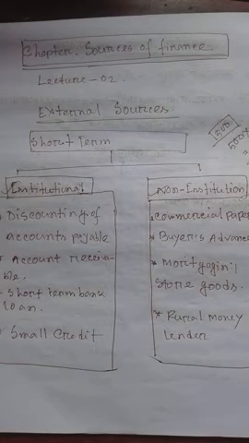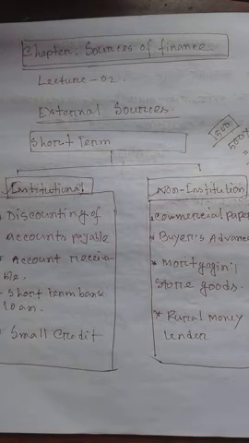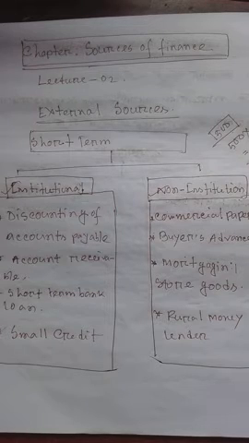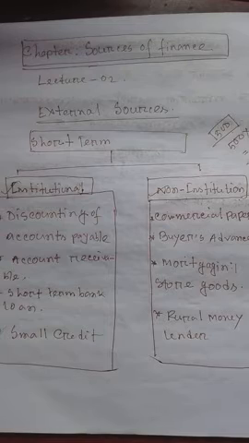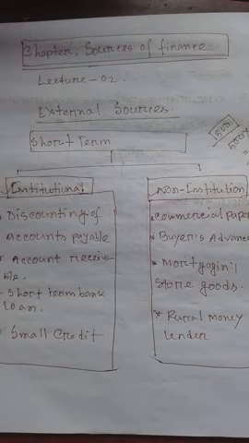Basically, small credits are provided by financial institutions, just like Grameen Bank, Youth Development Bank, and cooperative banks, which provide such kinds of bank loans. This loan is collected to meet the demand of the small and cottage industries' activities. So I hope all of the students will understand in my lecture.